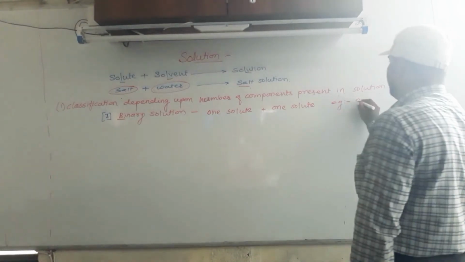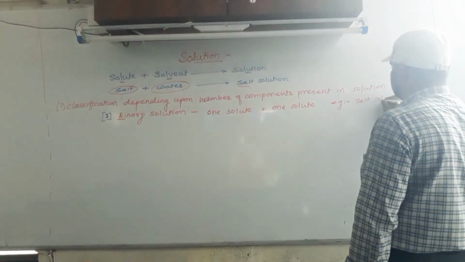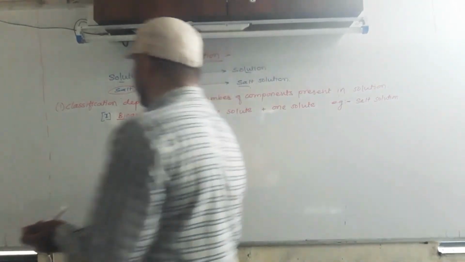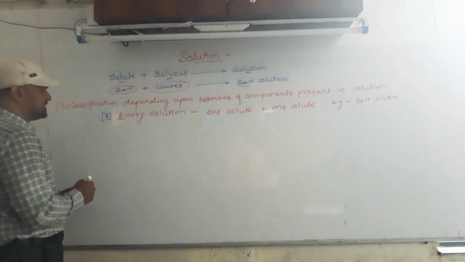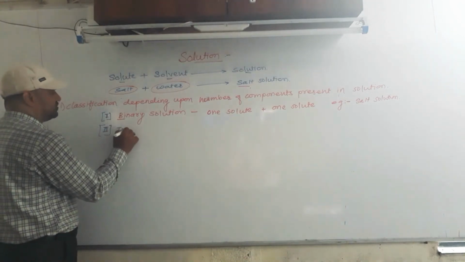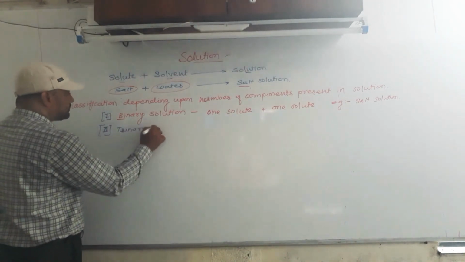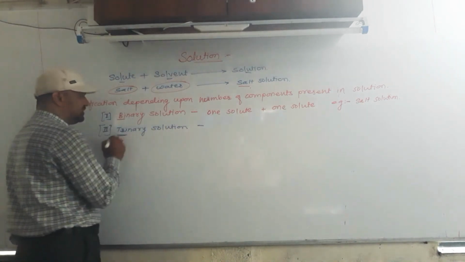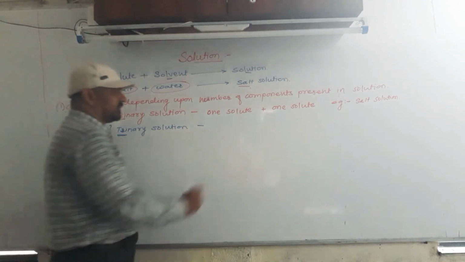The example, again the same one, is salt solution. It is a binary solution. The second one is the trinary solution. As the name says, three. But which three?